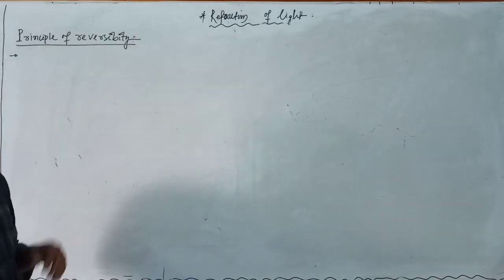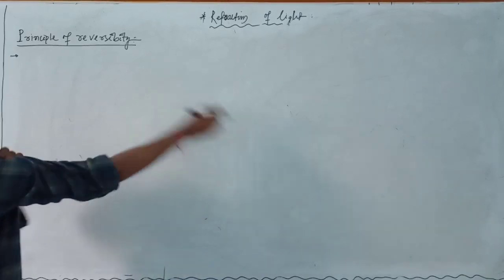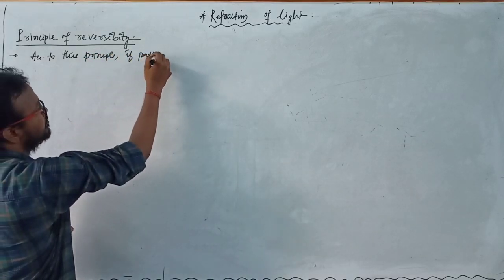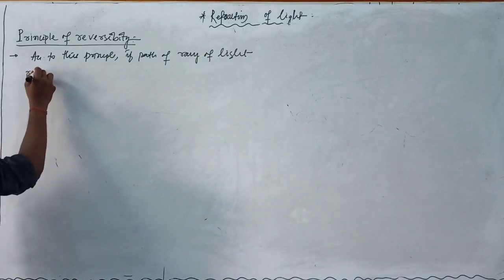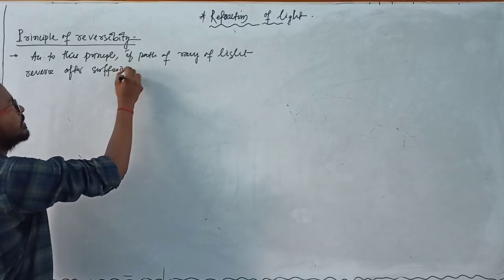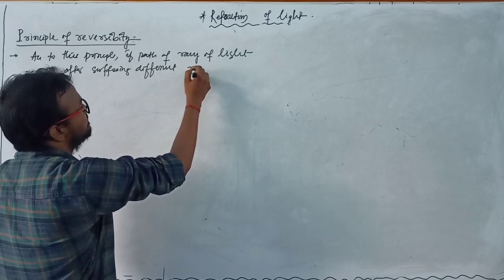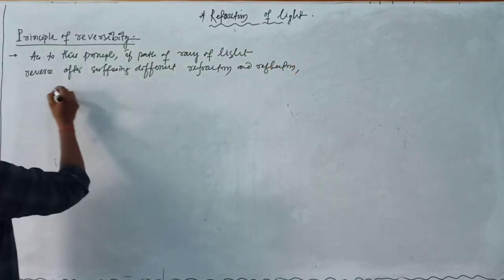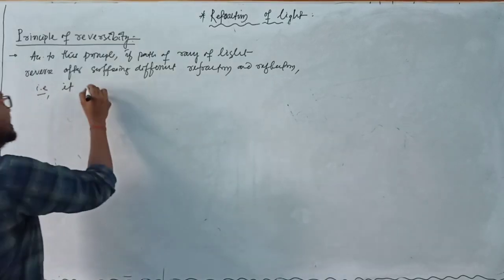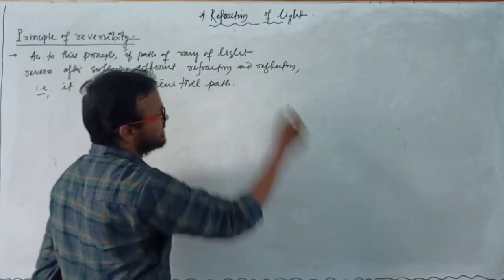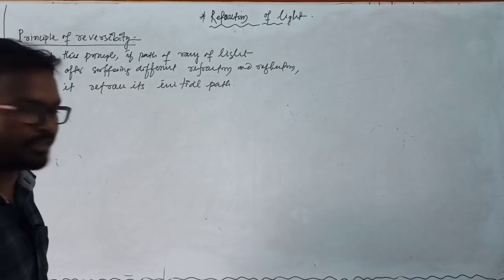Now let's start. What is the principle of reversibility? According to this principle, if the path of a ray of light is reversed after suffering different refraction and reflection, then it retraces its initial path or original path, and this is known as the principle of reversibility.